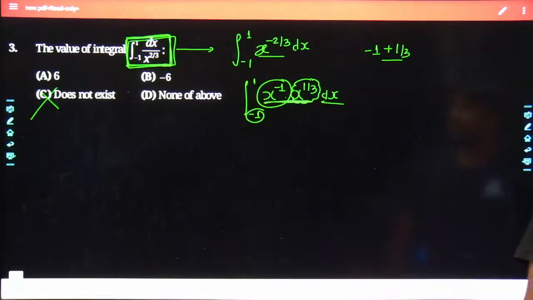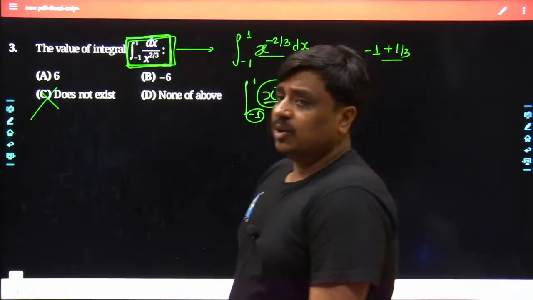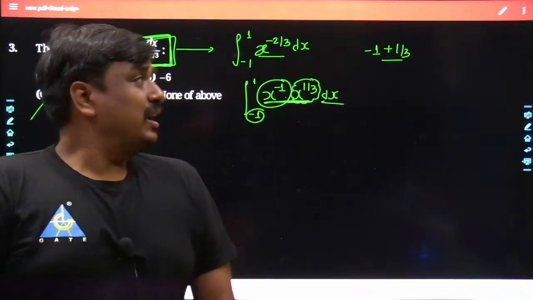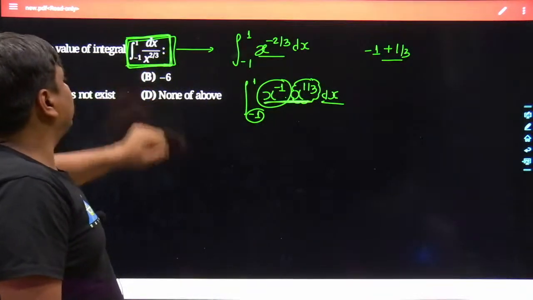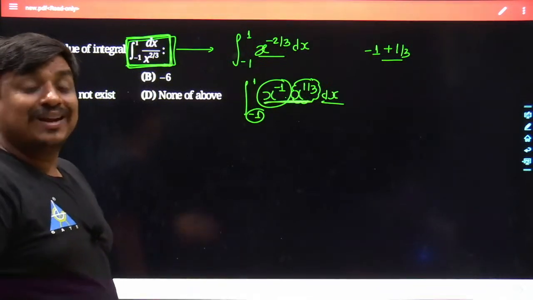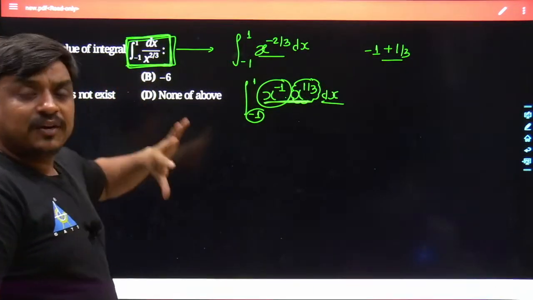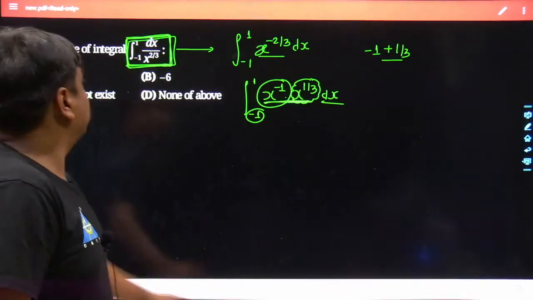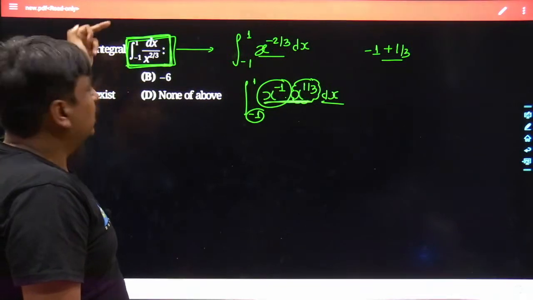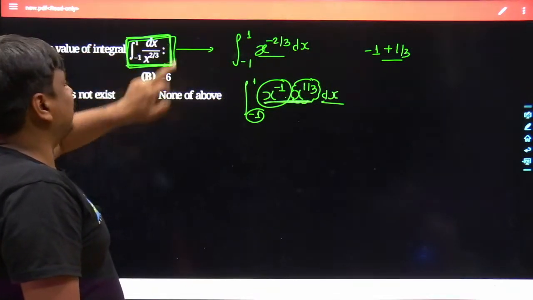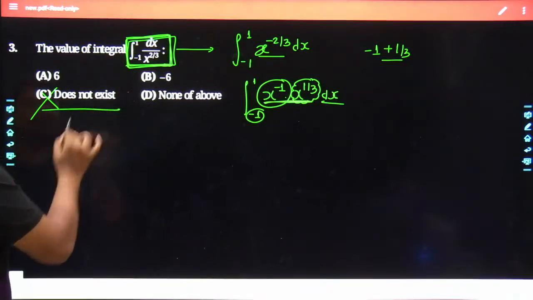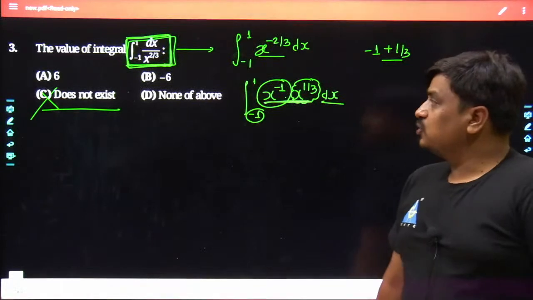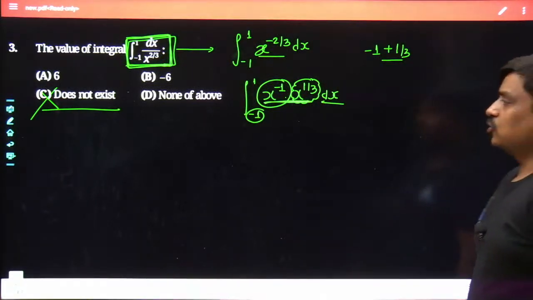Could you really understand what exactly I wanted to say? If you are not able to understand, do one thing. Use the Desmos software which we use again and again. Try to draw 1 divided by x to the power of 2 by 3, and see how it looks graphically. Then you will understand the graph itself is not present for negative values of x. Then how will you calculate the area under the curve bounded by x equals -1 and +1, x to the power of -2 by 3 and the x axis? So obviously the best answer for this question is that it does not exist. Could you understand what I am saying? So probably each one of us must be digesting the things slowly.